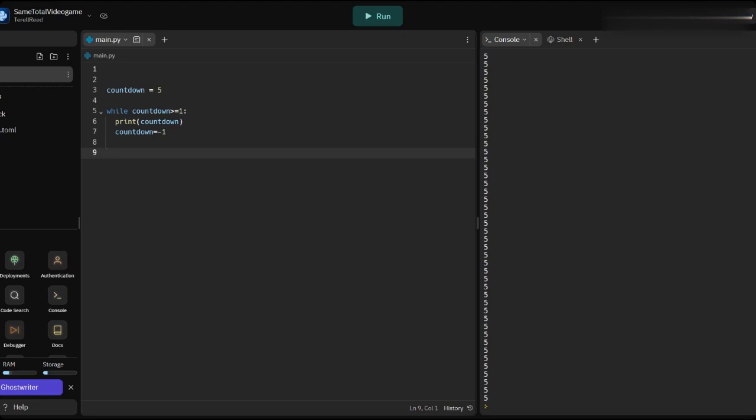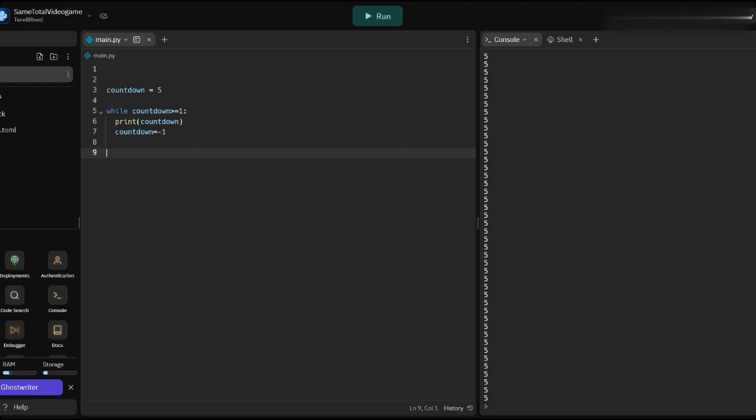So you look at the condition again, and it says while countdown is greater than or equal to 1. 1 is equal to 1, meaning that it will print countdown. It's going to print 1. And then it's going to do 1 minus 1, which is 0.